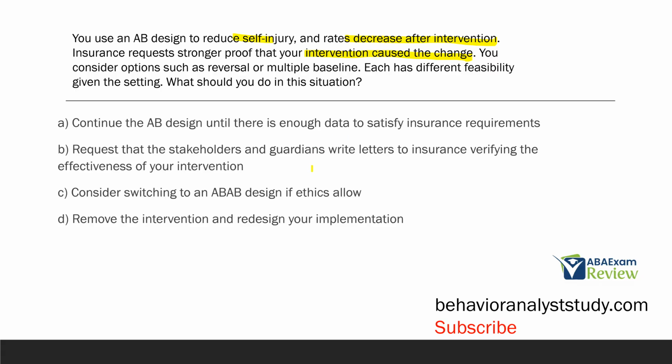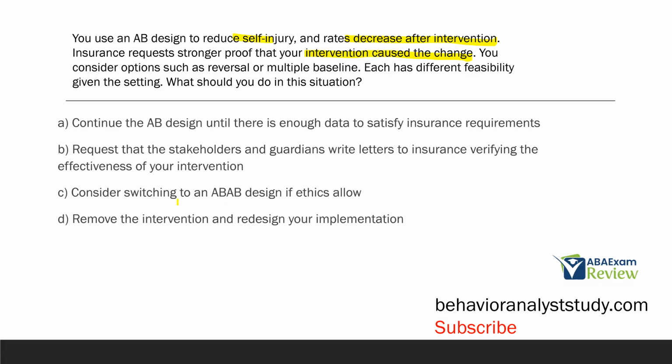B, request that stakeholders and guardians write letters to insurance verifying the effectiveness of your intervention. Now you can do that, but that's still not going to be data driven. That's going to be very anecdotal and very subjective. Insurance needs that objective proof we're causing the change.